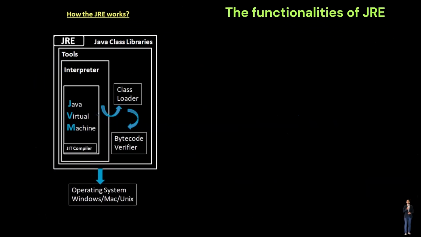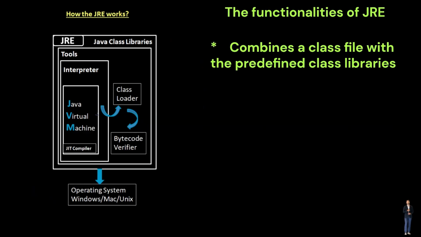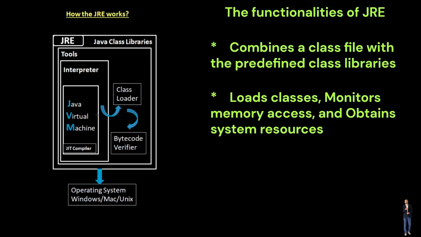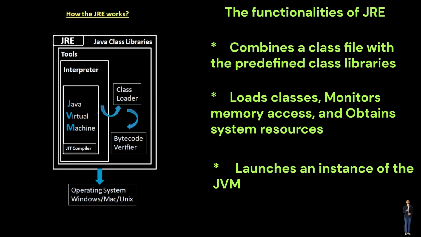Next, the functionalities of JRE. The JRE combines a class file or bytecode file with the Java predefined class libraries required for execution on a JVM. The JRE loads classes, monitors memory access, and obtains system resources. The JRE then launches an instance of the JVM, which runs the class or bytecode file.